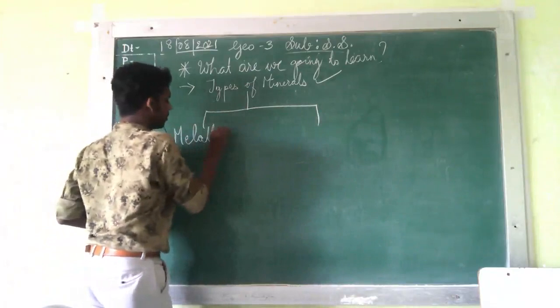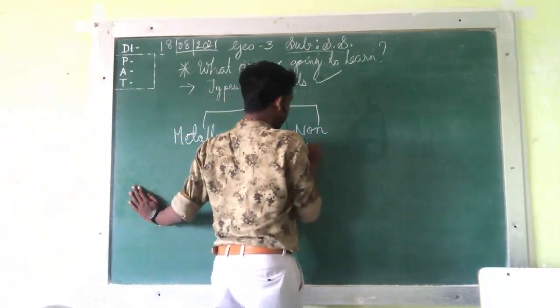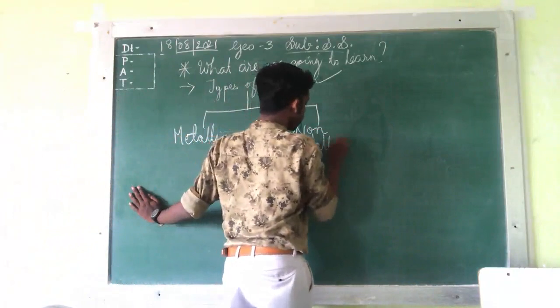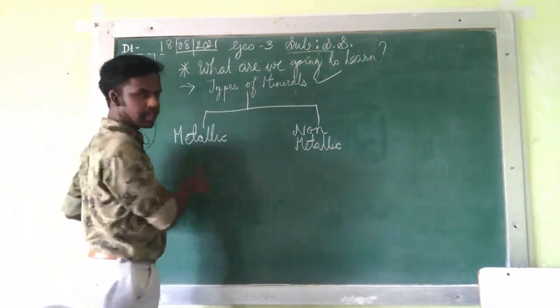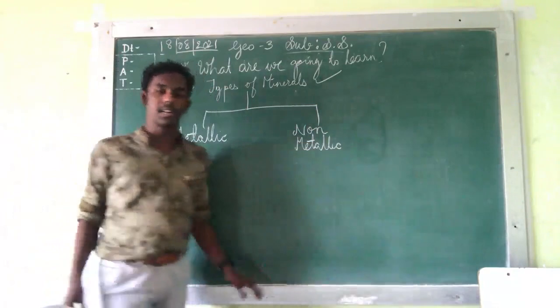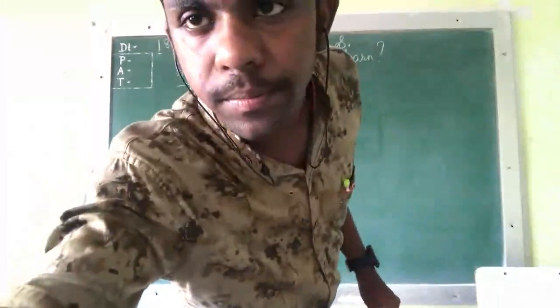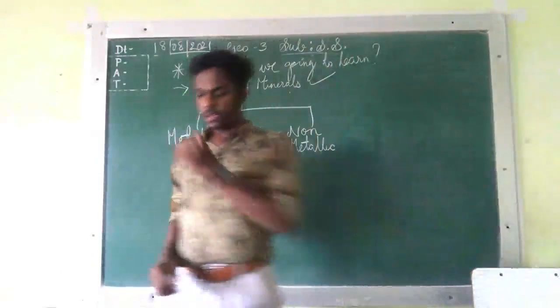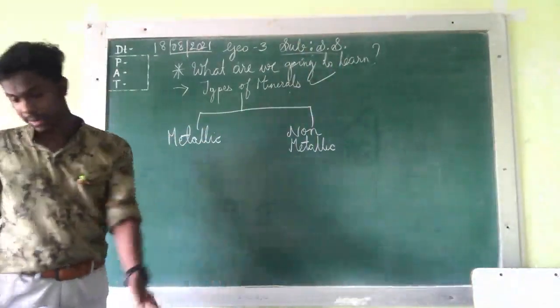Metallic and non-metallic. Clear? Metallic means which contains metals, non-metallic means which do not contain metals. So they are metallic minerals and non-metallic minerals.